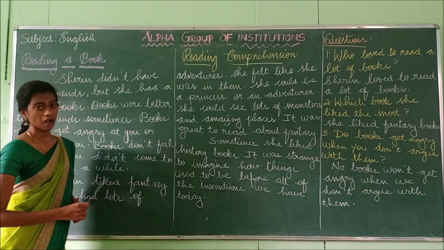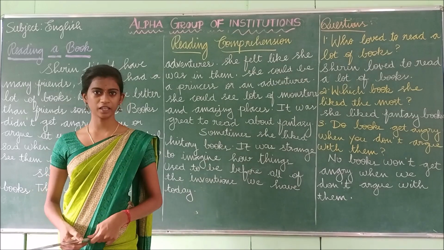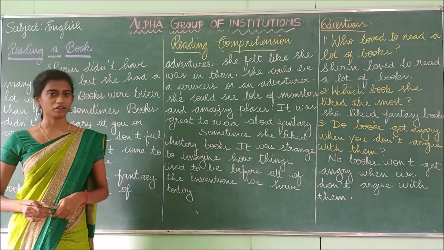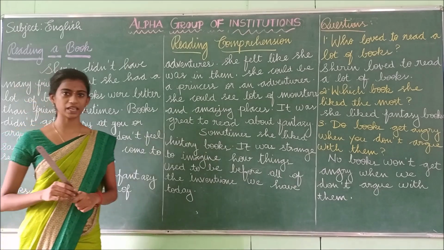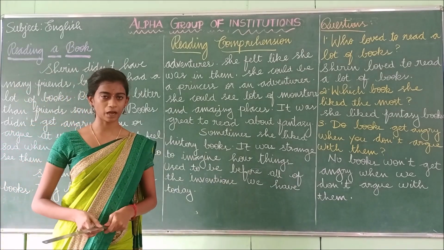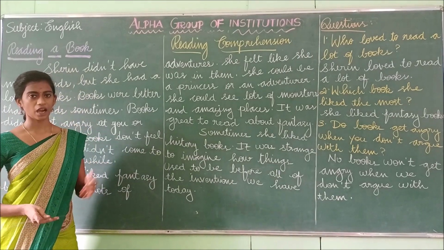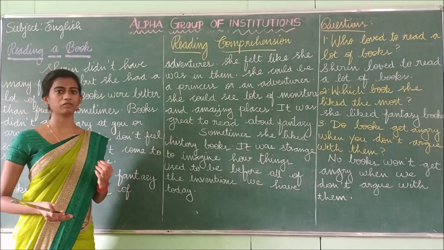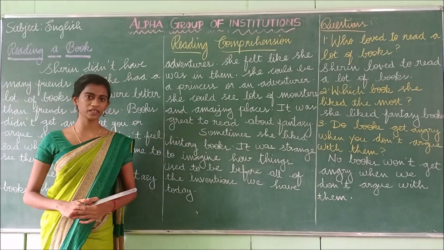Okay, have you understood? Okay students, now you have understood how to write the reading comprehension. So what do you have to do? You have to read the given passage carefully and understand the meaning of the passage, and you have to move on to the questions, read the questions and find out the answer from the given passage. Have you understood how to do it?